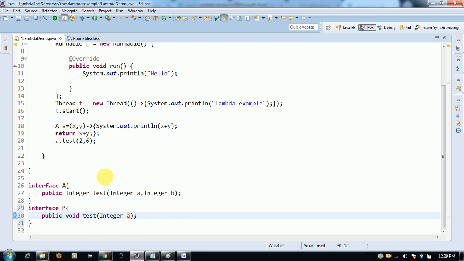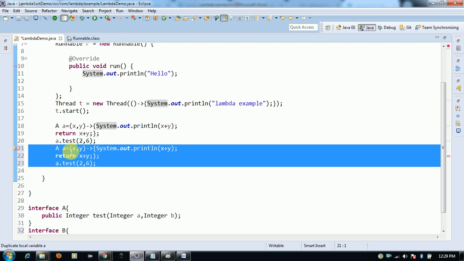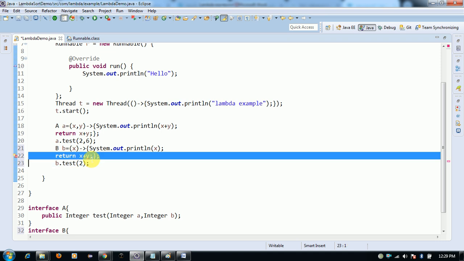For the method reference example, you can copy this and change the interface to B. We have a single parameter, x, so here you can remove x. The return type is not required.